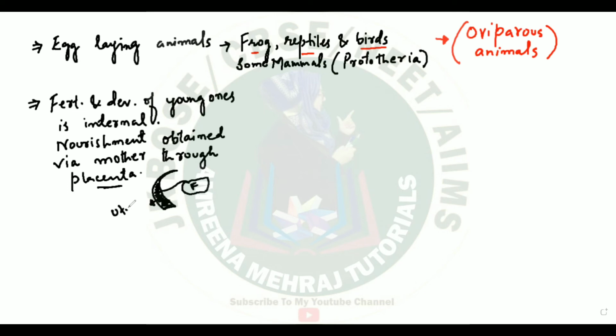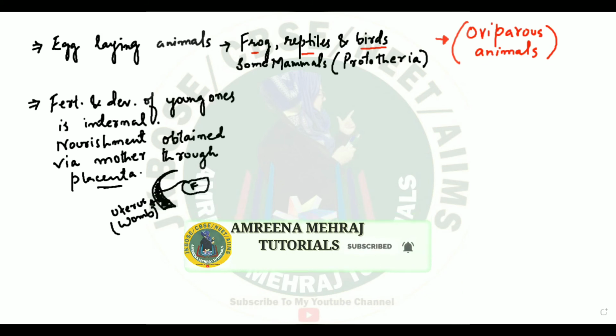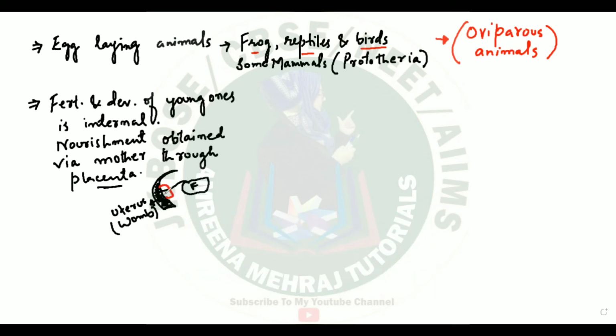So this is the uterus, the part of the womb, the part of the female body. Between the two there is going to be a connection, which is partly made up of the mother's tissue and partly made up of the fetal tissue. This is what we call the placenta. So the fetus will get its nourishment from the mother through this placenta. So if this is the case, number one thing, fertilization must be internal.